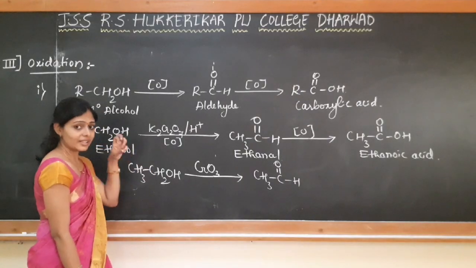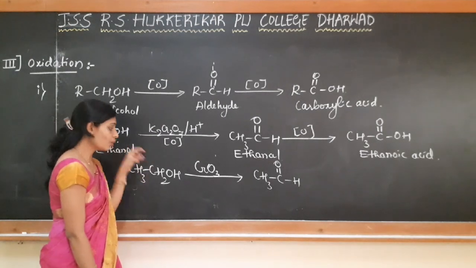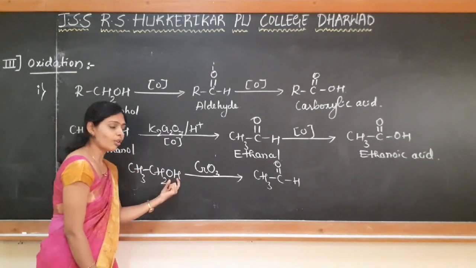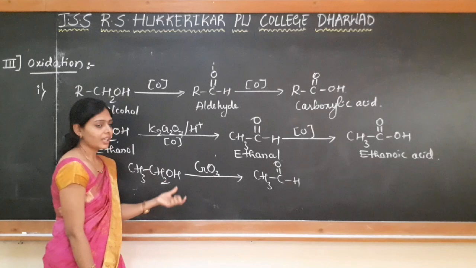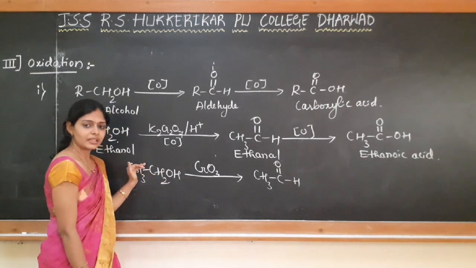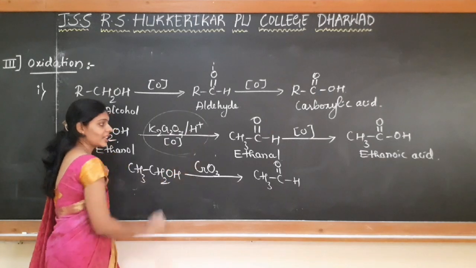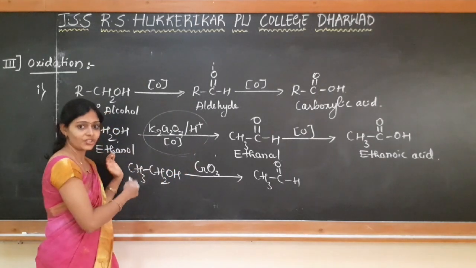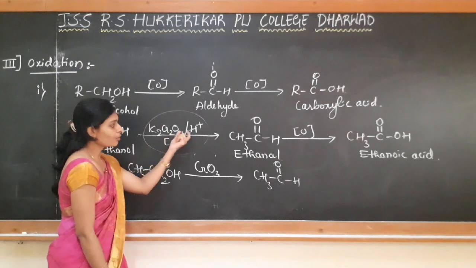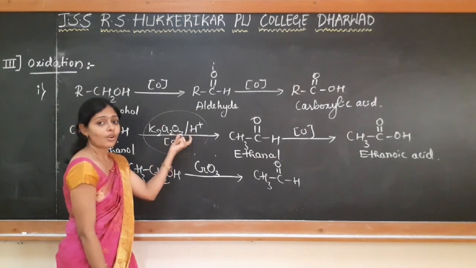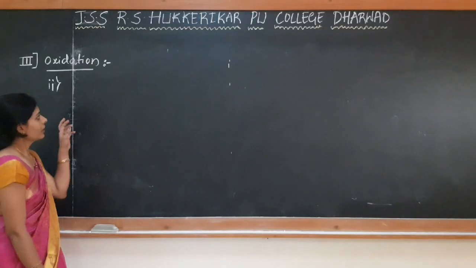It is a selective oxidizing agent which only oxidizes the alcohol to aldehyde. If any other groups are present, it will not oxidize those, whereas if we use the other oxidizing agents, any other oxidizable groups also get oxidized in presence of strong oxidizing agent.